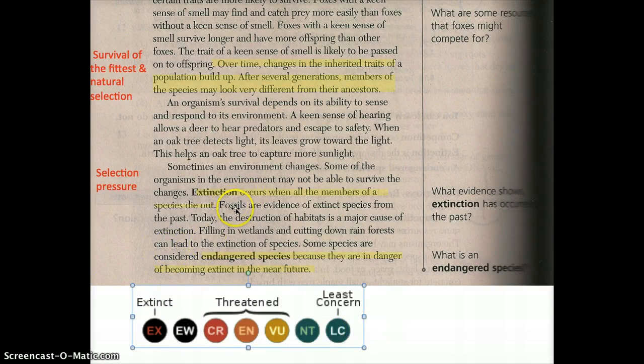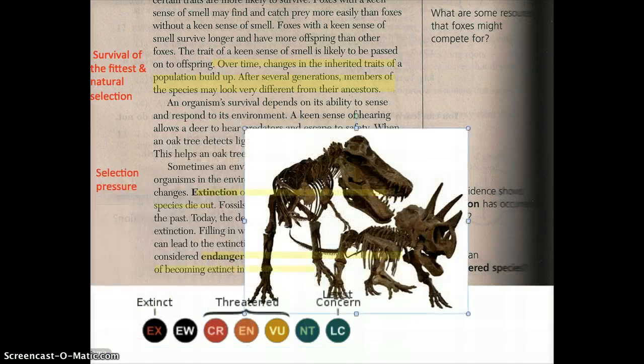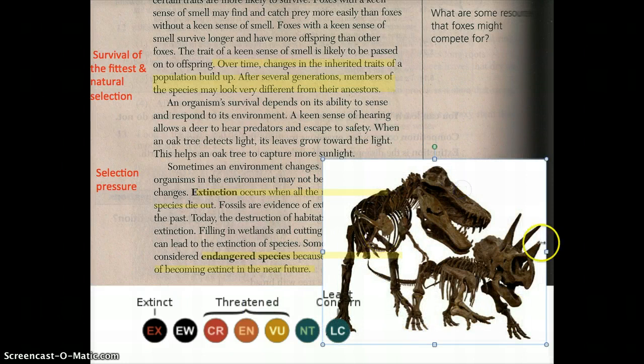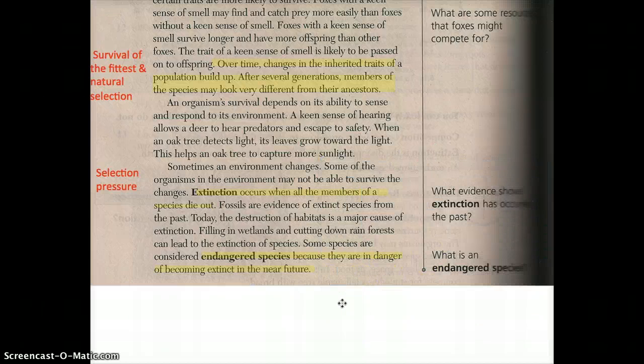And here it said fossils are evidence of extinct species from the past. So most famously, we have the dinosaurs, right? The dinosaurs, we have fossils. We know they existed. We know they don't exist anymore. But there is a huge fossil record, not just of dinosaurs, but many other species. So that's what I mean by fossil record.